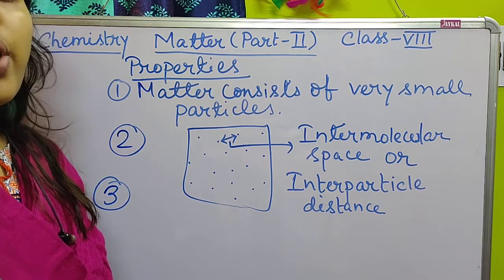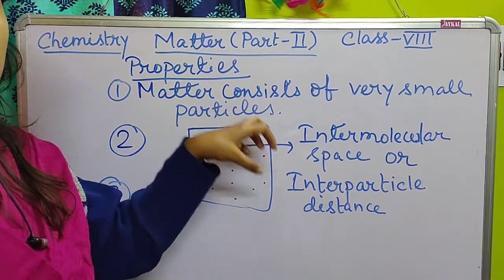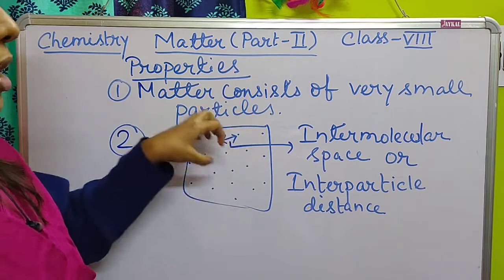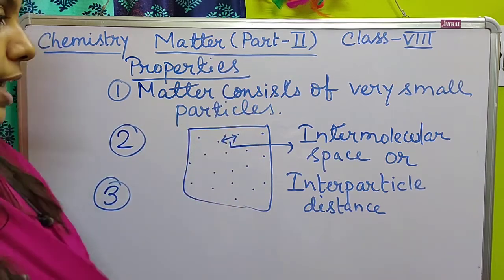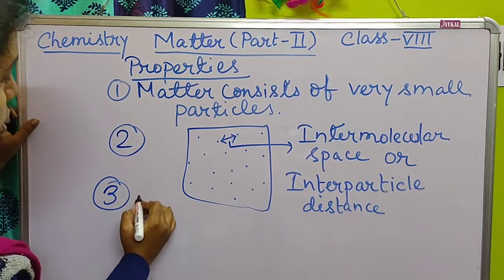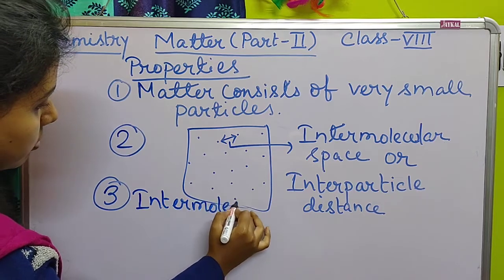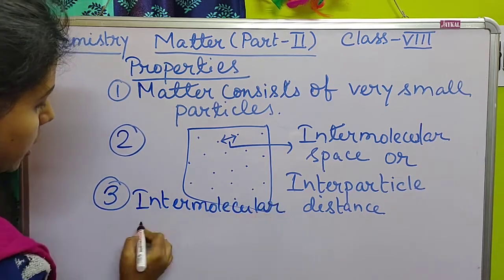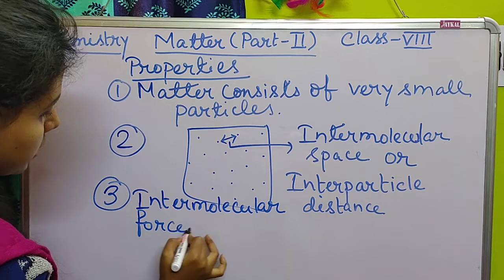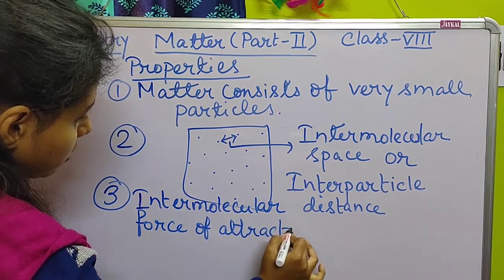But obviously there must be a certain attractive force which helps to bind all the molecules inside the object. That attractive force is known as intermolecular force of attraction.